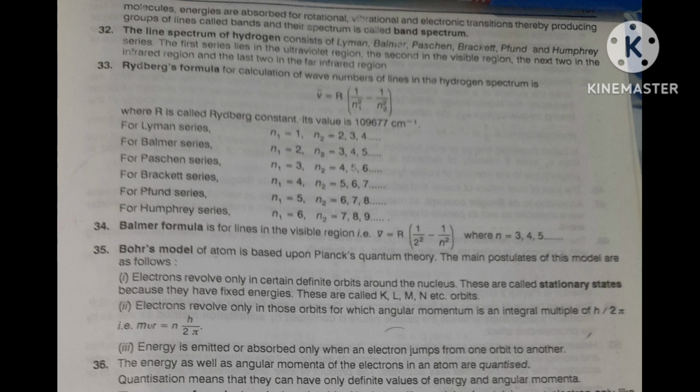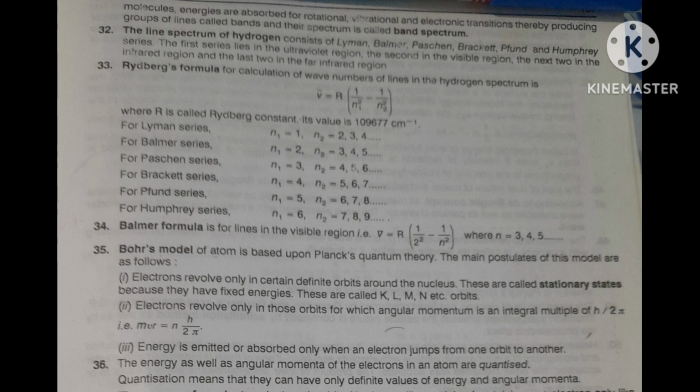There are three points, you remember. First point: electrons revolve only in certain definite orbits around the nucleus. These are called stationary states. Means these different orbits are called stationary states because they have fixed energy.